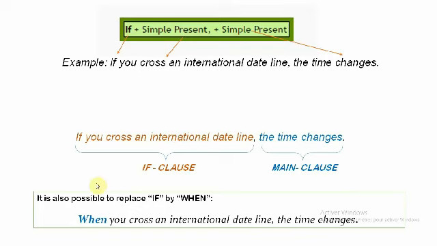Alright, there is another thing. You can replace if with when. Both are correct. So we can say, for example, instead of saying if, we can say, when you cross an international date line, the time changes.